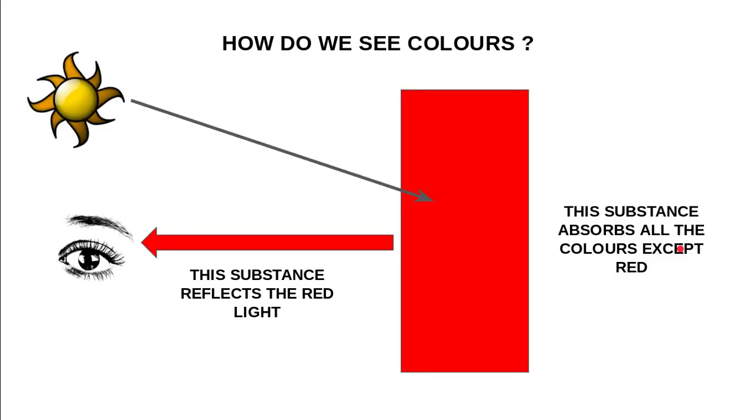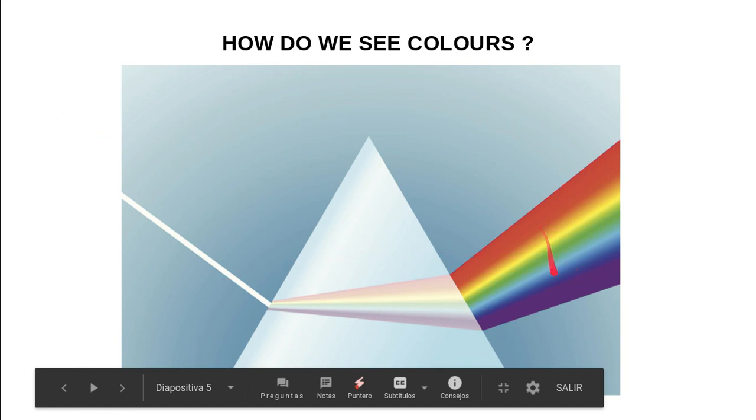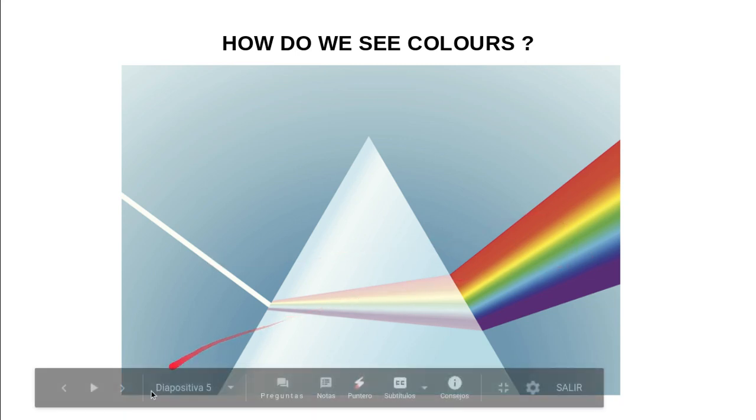Yes? Okay, so how do we see the colors? It is very easy. Look, we have here the light of the sun, white. But remember, in this light, there are all these colors. Yes, we see white, but inside there are all these colors.